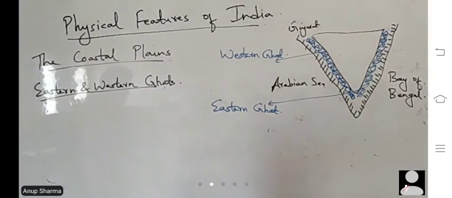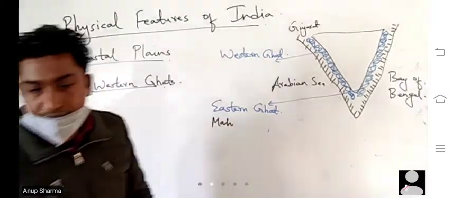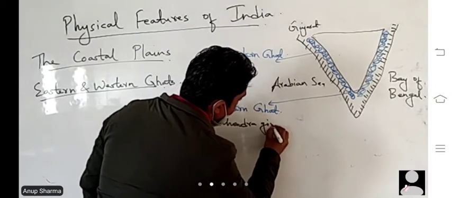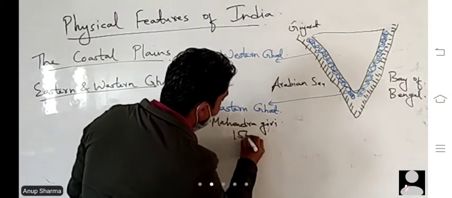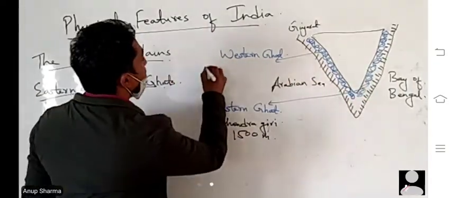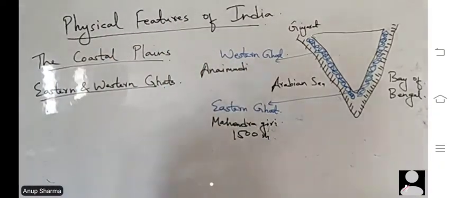Got it? Okay. Mahendragiri is the highest peak of Eastern Ghat, while Annaimudi is the highest peak of Western Ghat. Mahendragiri, M-A-H-E-N, has an elevation of 1500 meters and is located in Eastern Ghat, whereas Annaimudi, which has an elevation of how much?